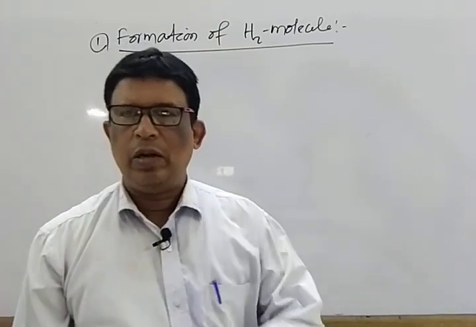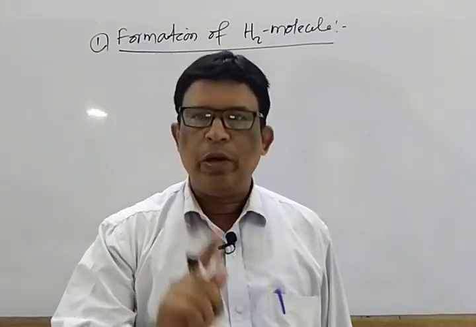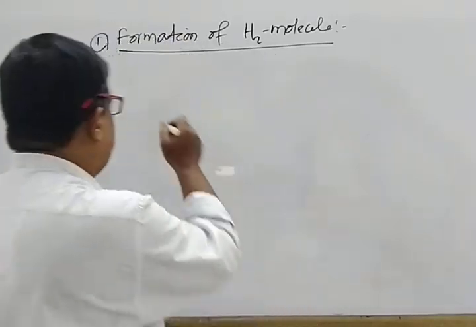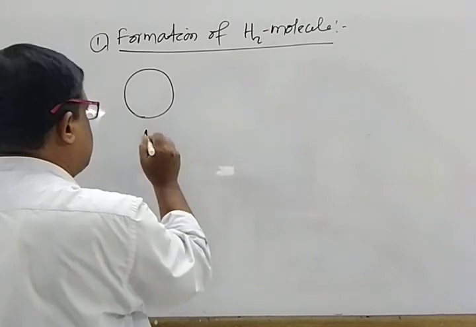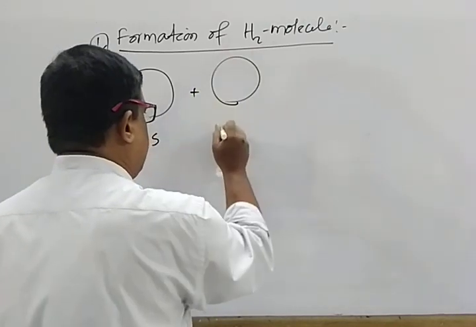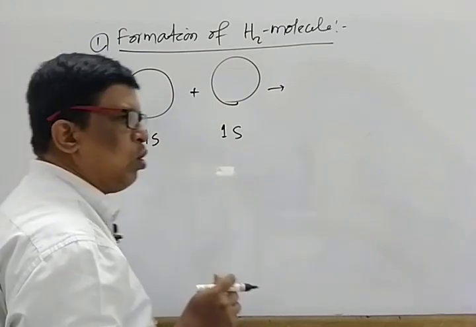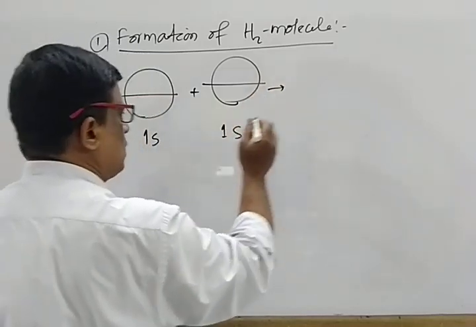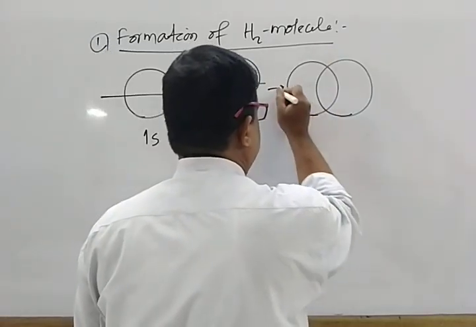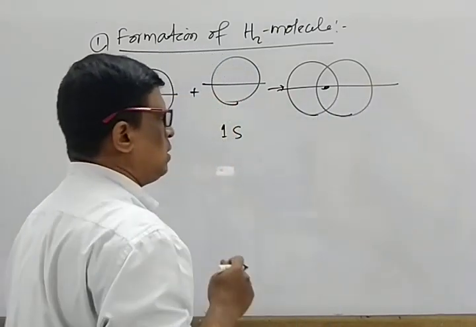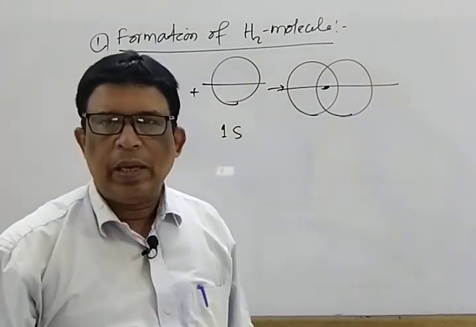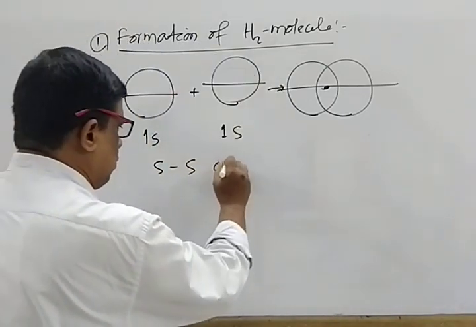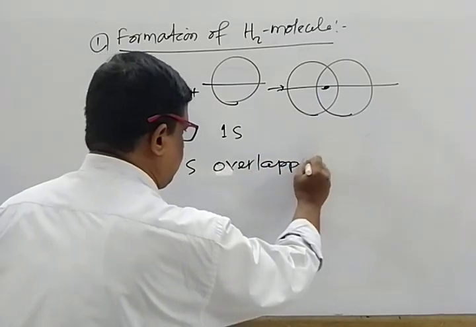Formation of hydrogen molecule. We know hydrogen atom, H, atomic number 1, electronic configuration 1s1, only one s orbital is there. Mark that. S orbital, it is 1s, and another s orbital, it is also 1s. When they overlap axially, this overlapping is along the internuclear axis, resulting in the formation of hydrogen molecule. It is known as SS overlapping.